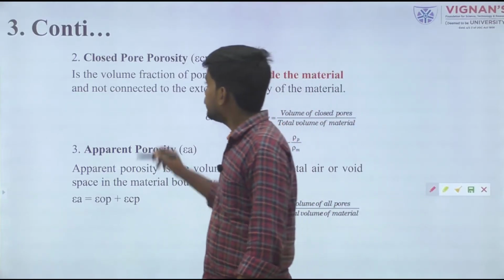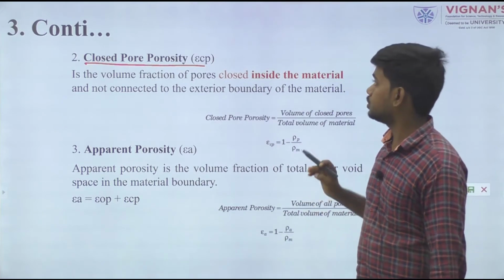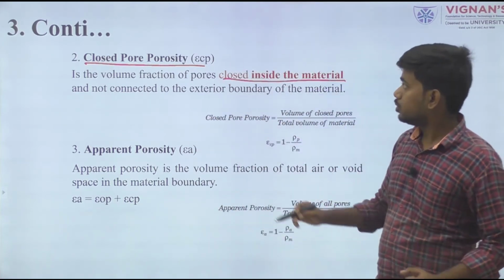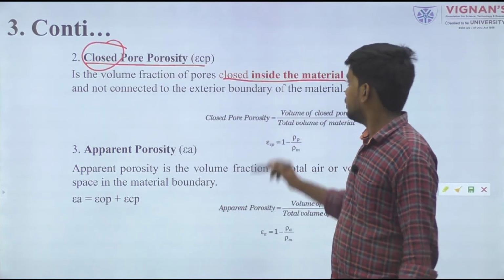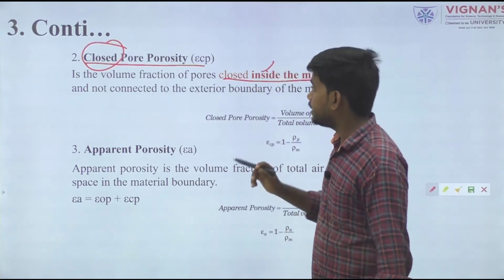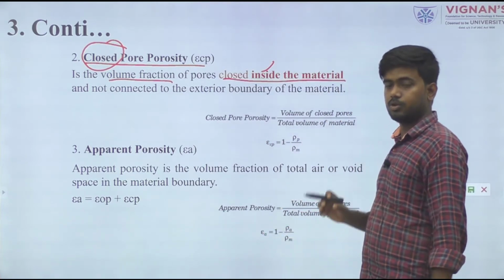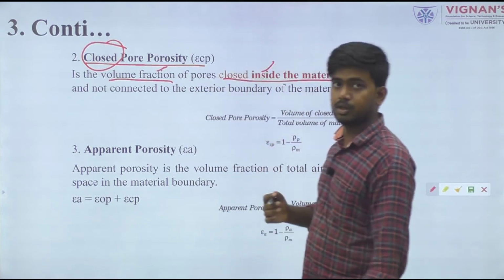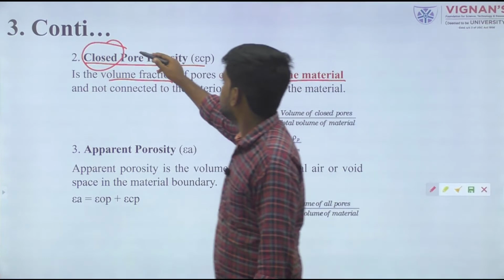Then the second type of porosity that we need to know is closed pore porosity, meaning closed inside the material. Closed means it is closed off by the surroundings, so it is present inside the material. As I told you, porosity is always defined with respect to volume fraction. So it is the volume fraction of pores closed inside the material.